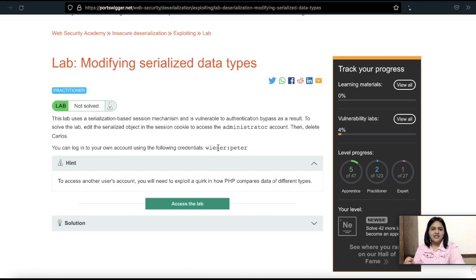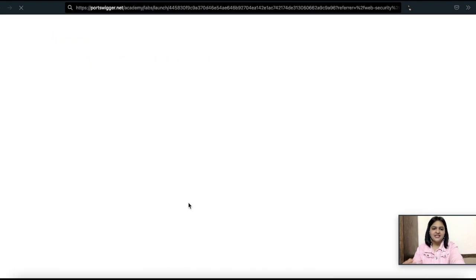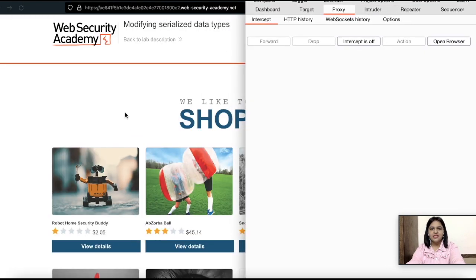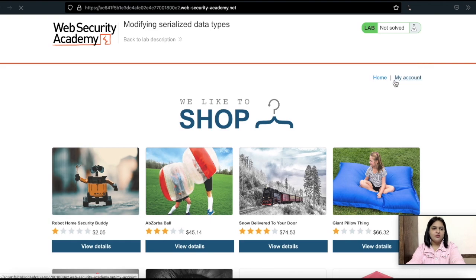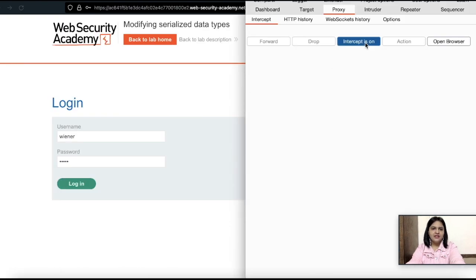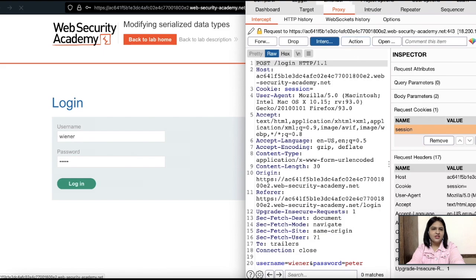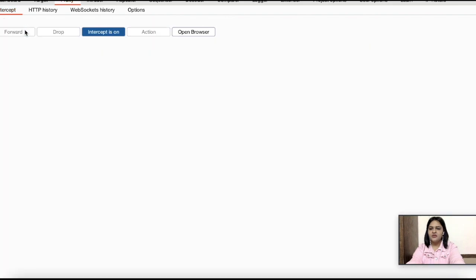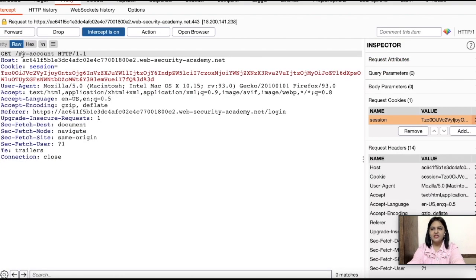You can also see that it talks about how PHP compares data for different data types. This is what we have discussed about the loose comparison of PHP. Now let's go into the lab and see how we can manipulate it. Now I am again setting up my proxy, and here is the lab which I am going to access. I am going to log in and turn on intercept. I am going to capture the request because I want the request that is of my account. You can see the user and password which I have entered, and here is my account request which I have captured.